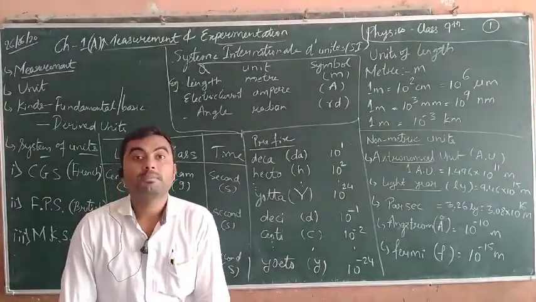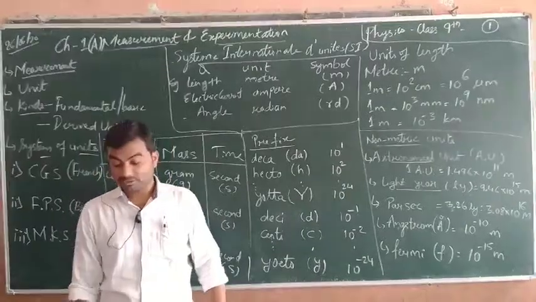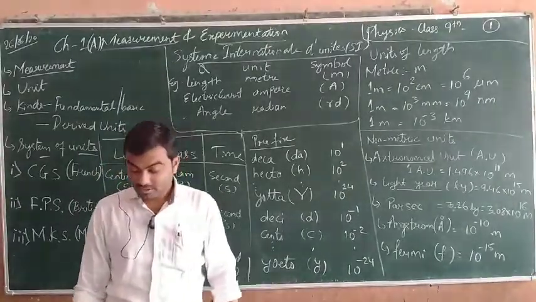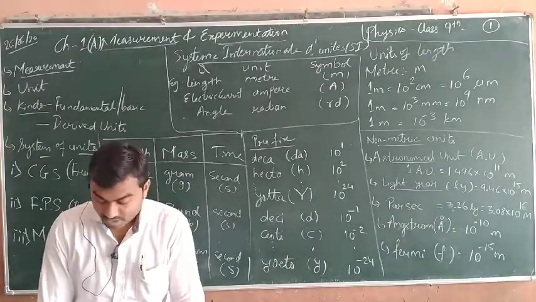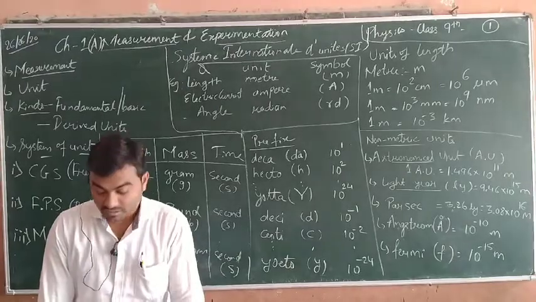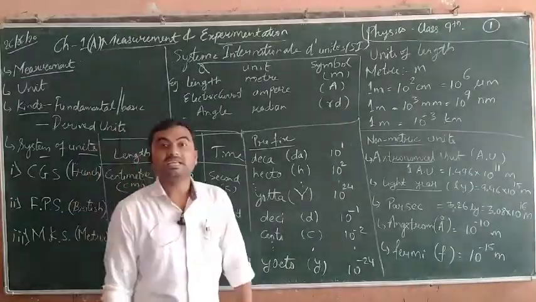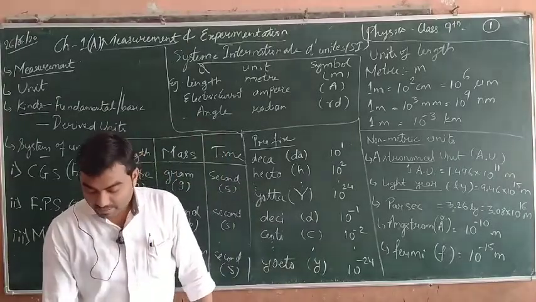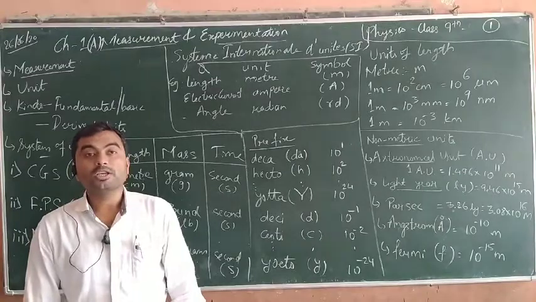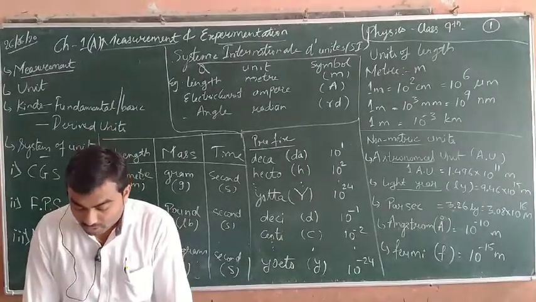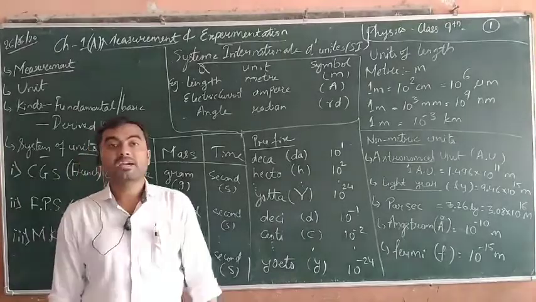Chapter number 1 is measurement and experimentation. Chapter number 2 is motion in one dimension. 3 is laws of motion. 4 is pressure in fluids and atmospheric pressure. Lesson number 5 is upthrust in fluids, Archimedes principle and flotation. Lesson number 6 is heat and energy. Lesson number 7 is reflection of light. Lesson number 8 is propagation of sound waves. Lesson number 9 is current electricity, and lesson number 10 is magnetism.